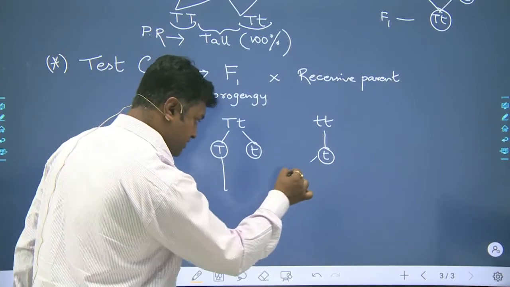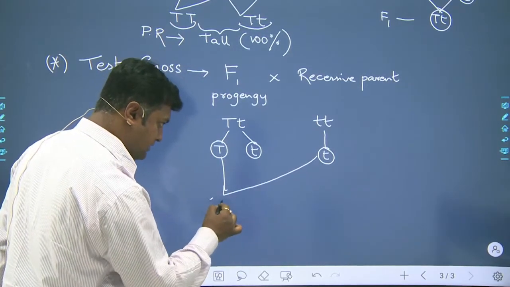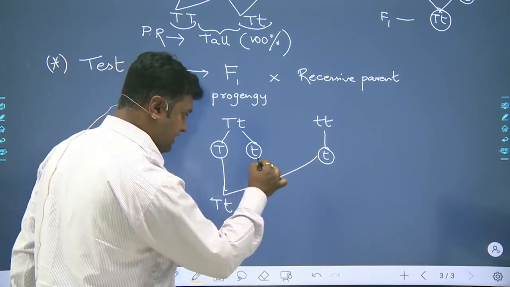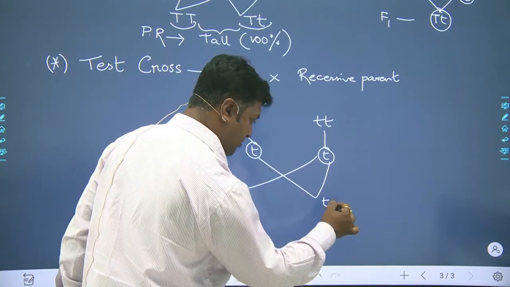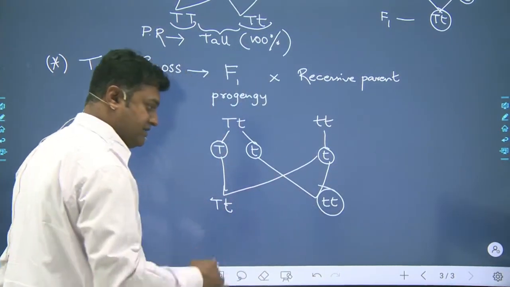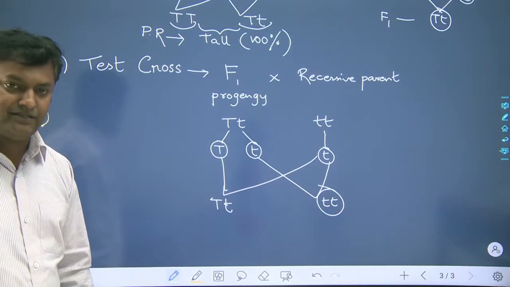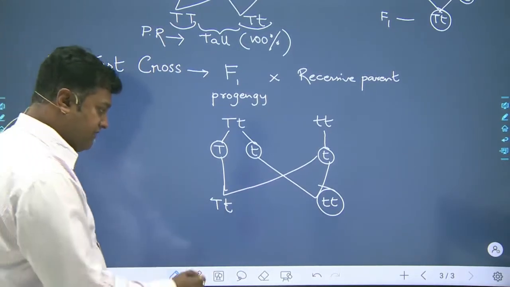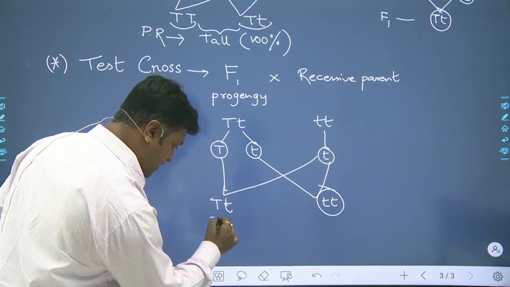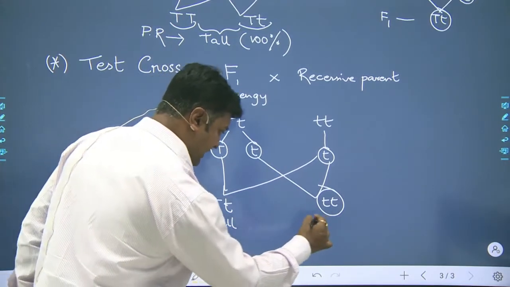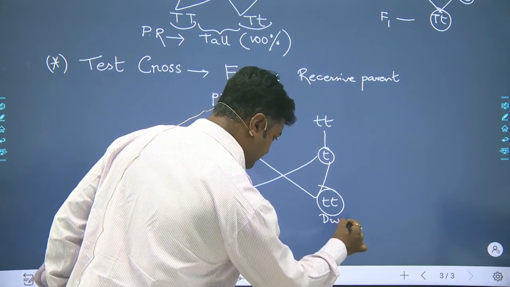When this crosses with this one, it forms the zygote having capital T, small t, and this one will be forming the homozygous recessive, that is the dwarf condition. So obviously here we can say that this one is tall and this one is dwarf.